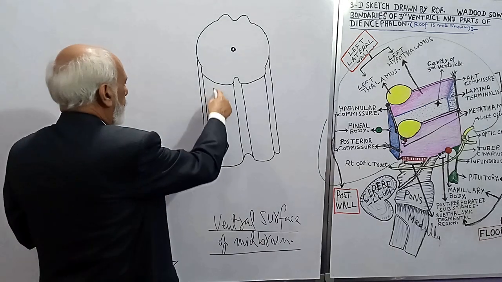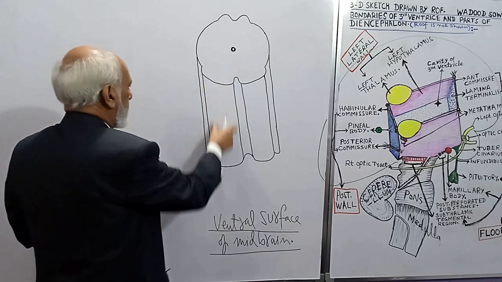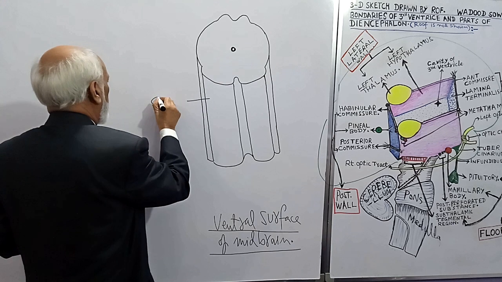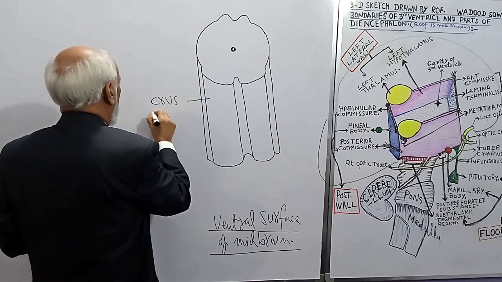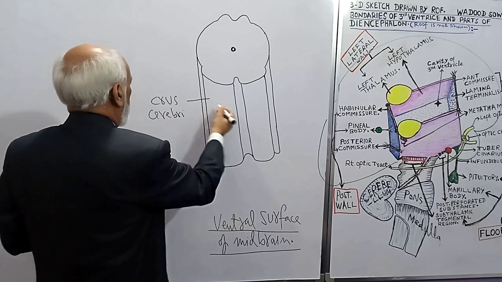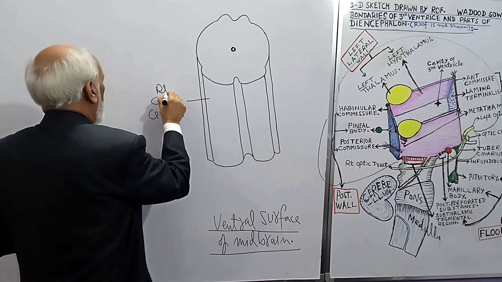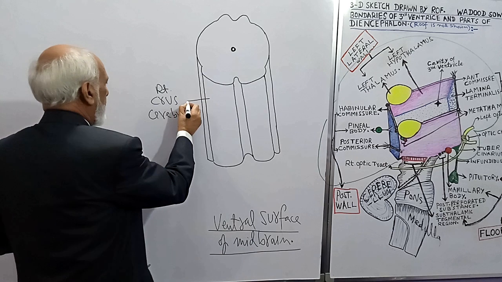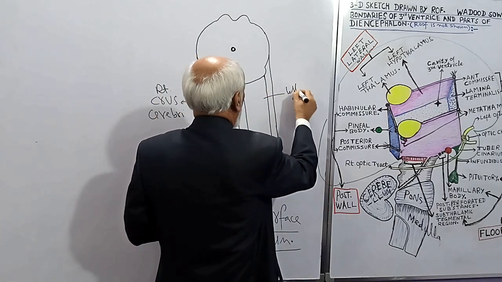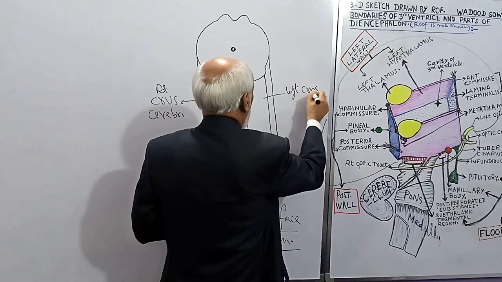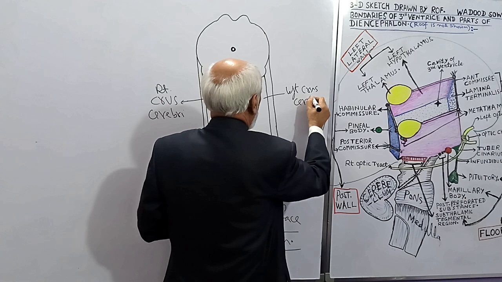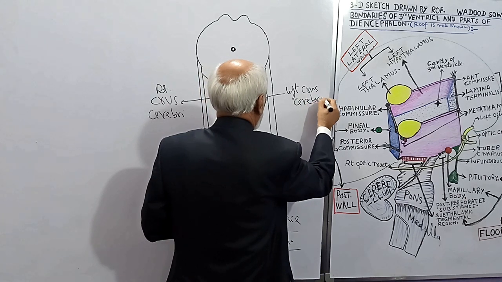So these two pillar-like structures are known as crus cerebri. This is, suppose, the right crus cerebri, and this is the left crus cerebri.